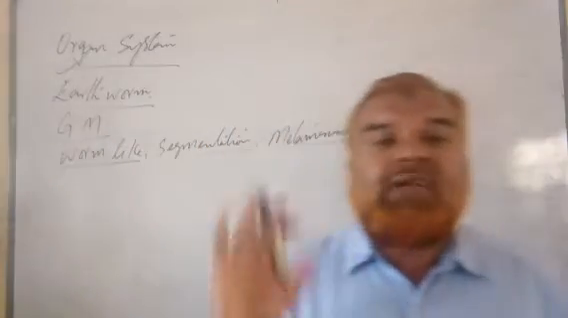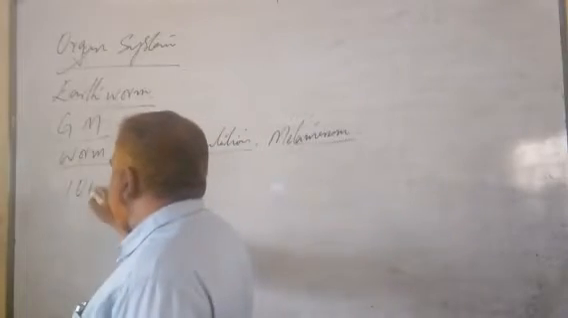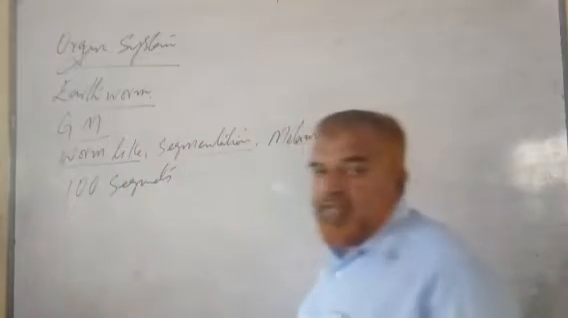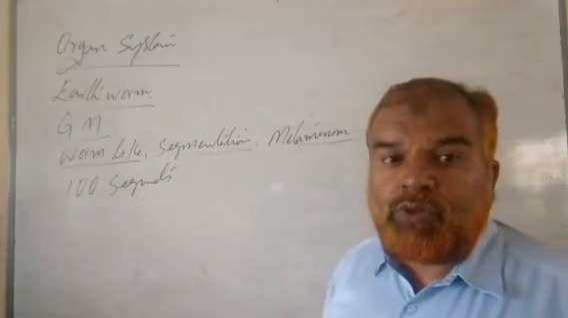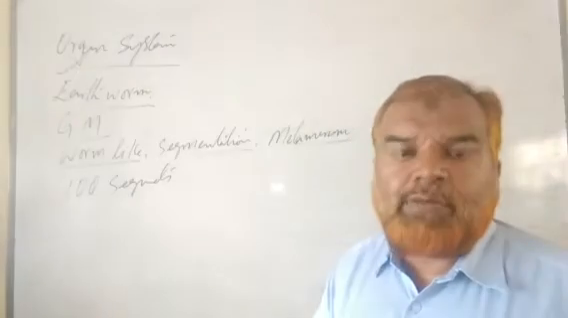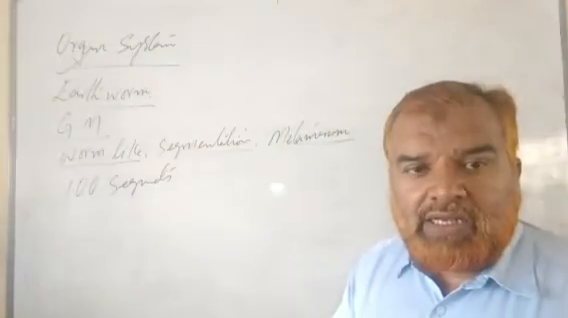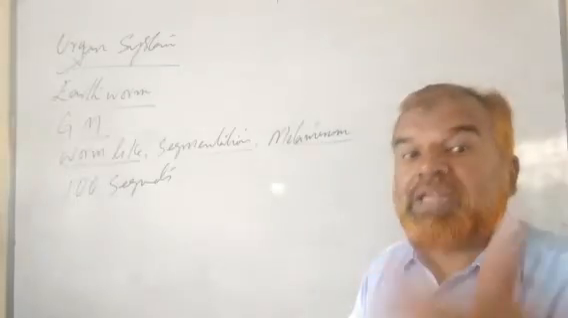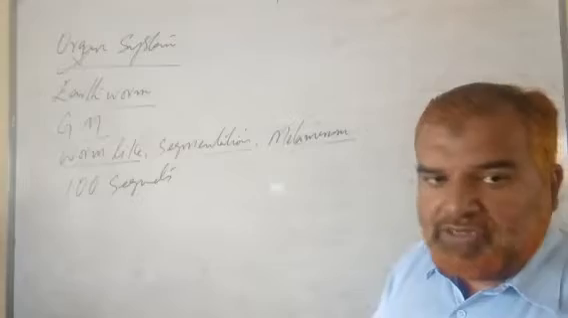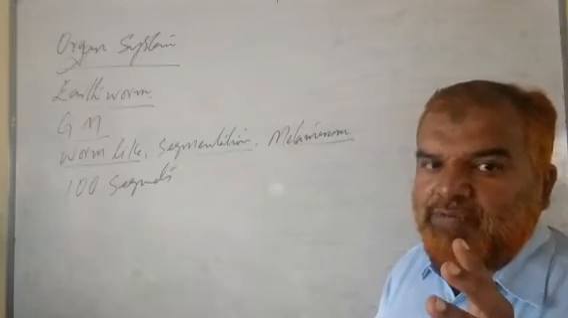Each segment is of equal size. It consists of around 100 segments. The Indian earthworm, Pheretima posthuma, consists of 100 segments, whereas the other species will have up to 120 segments. Clear? So each segment is of almost equal length, apart from the exceptional ones.